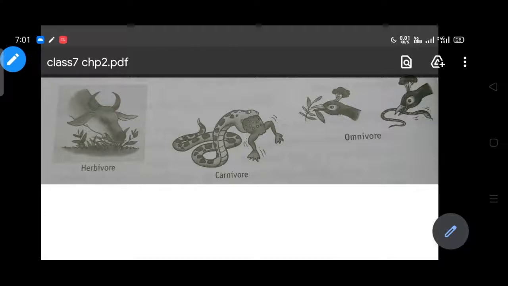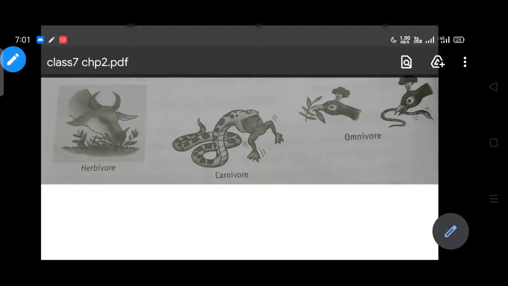Then there are some animals like the whales, ducks, and flamingos that are called filter feeders. They take in food together, throw away what they do not need, and keep the rest. That means they filter their food. So because of that they are called filter feeders.